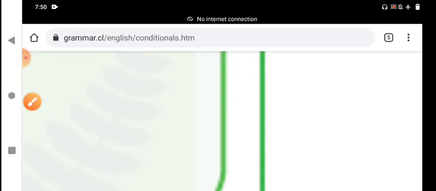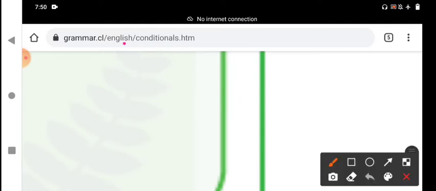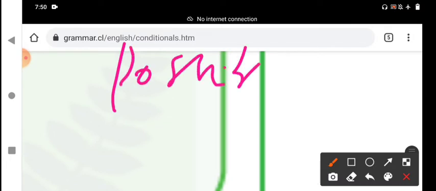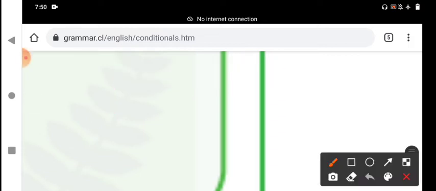The type 1 condition refers to a possible condition, a possible result. These sentences are based on facts. They are used to make statements about the real world and about particular situations. For example, one simple example I will give you.